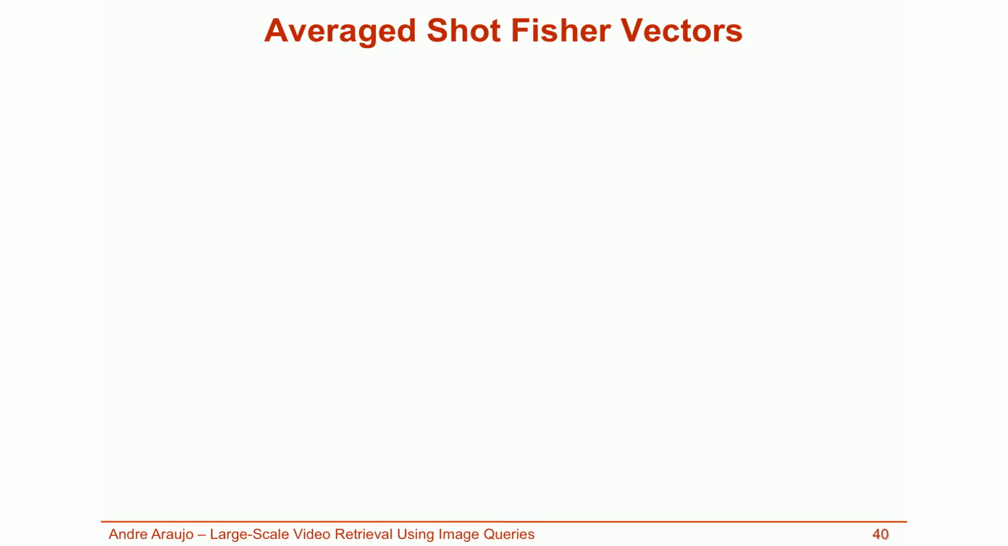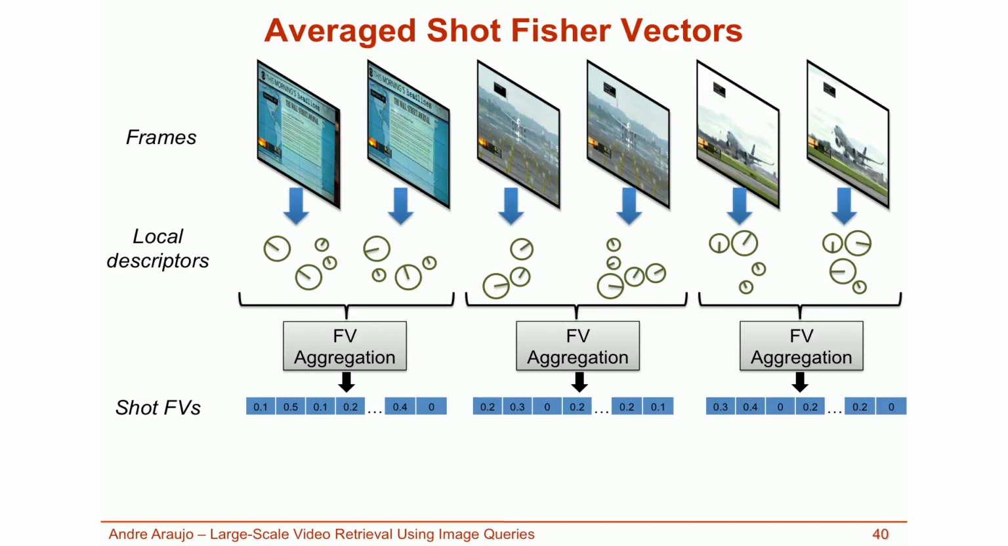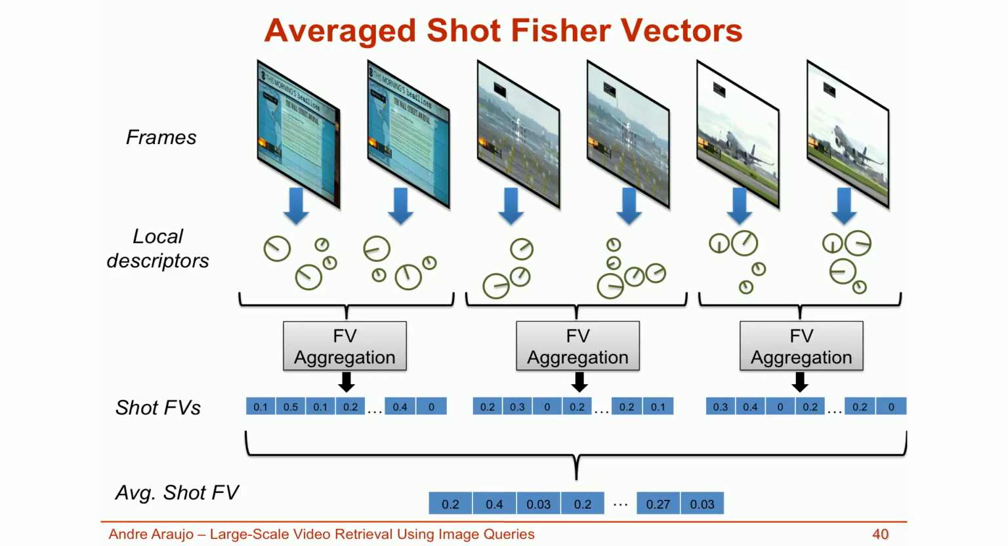The last variant that I present here considers clip-based aggregation after Fisher aggregation is performed in the first stage. We again start by extracting local descriptors from video frames independently. Then we perform Fisher aggregation over shots, and the final clip descriptor is constructed by averaging shot Fisher vectors.